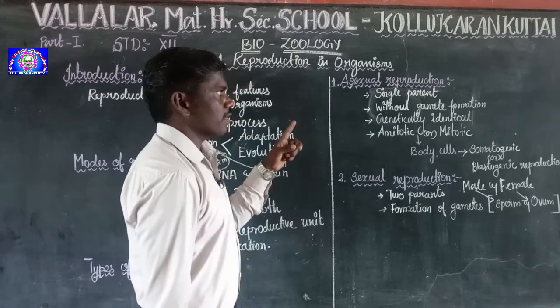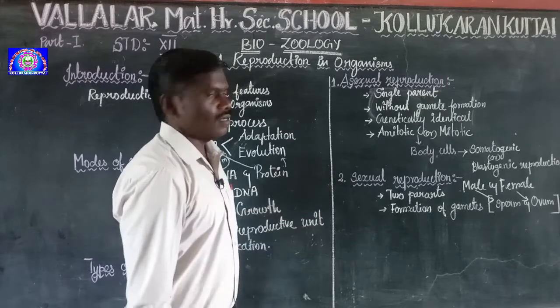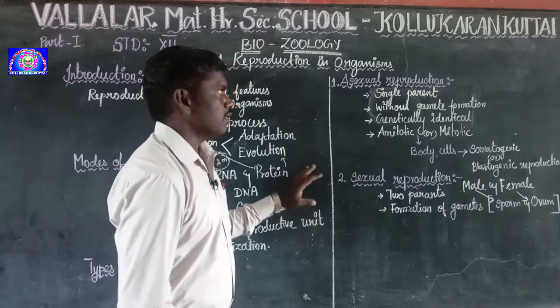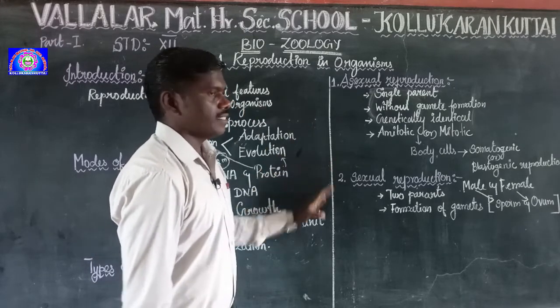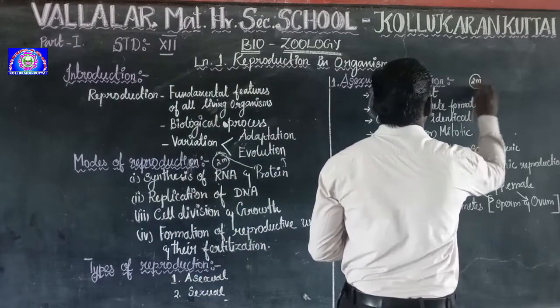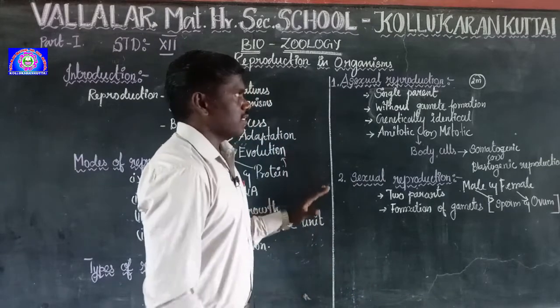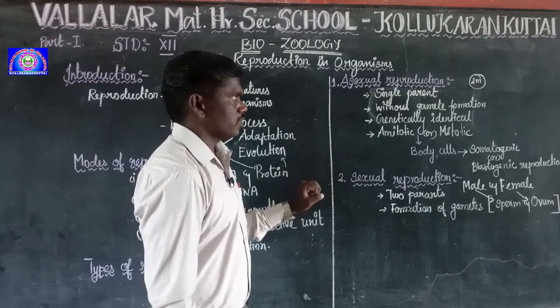In asexual reproduction, a single parent participates, but in sexual reproduction, two parents participate. They will ask the question, what is the difference between asexual and sexual reproduction?